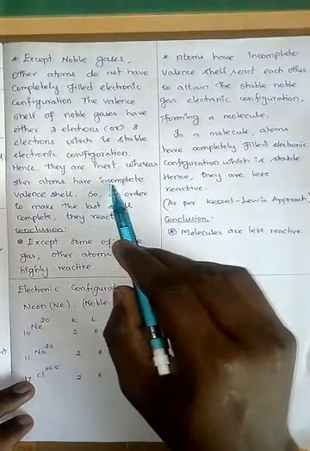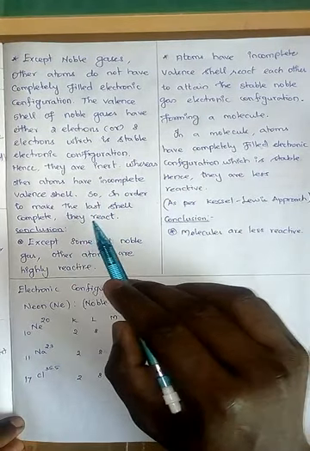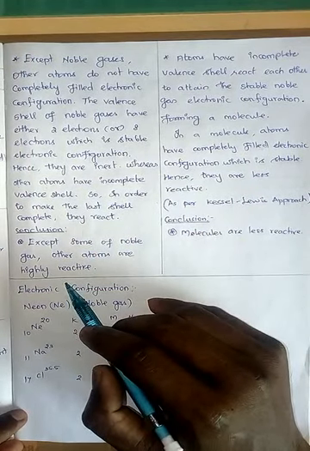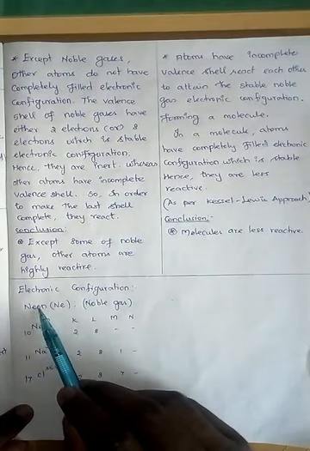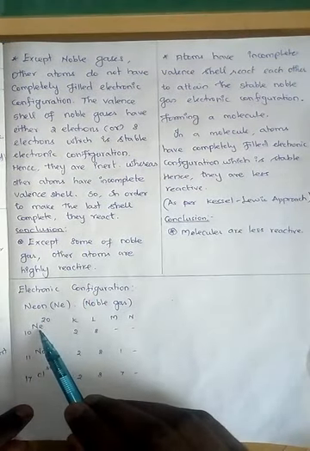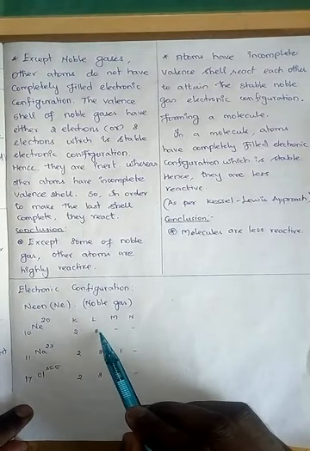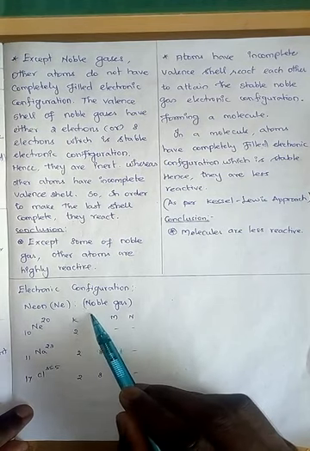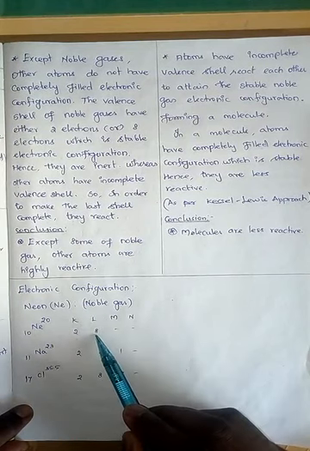Whereas other atoms have an incomplete valence shell, so in order to make the last shell complete, they react. Right? So look at this. For example, neon, a noble gas. The atomic number is 10, so it has 10 electrons: 2, 8. So 2 electrons in the K shell, 8 electrons in the L shell. The last shell, the L shell, is completely filled with 8 electrons, which is a more stable electronic configuration, so it is chemically inert.